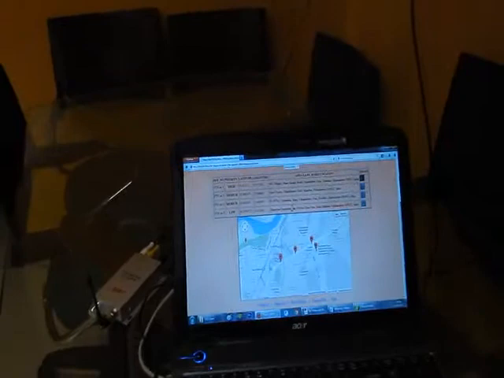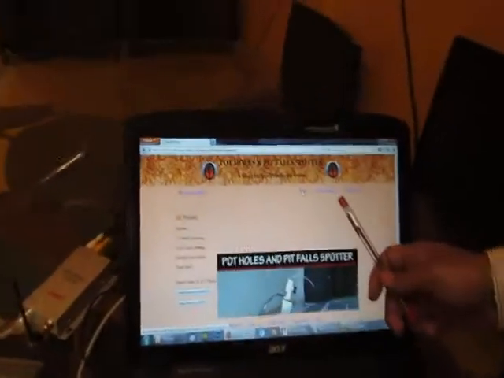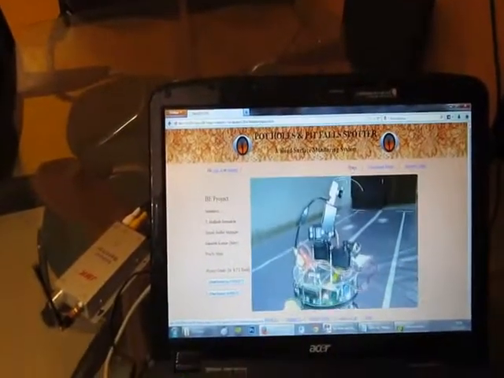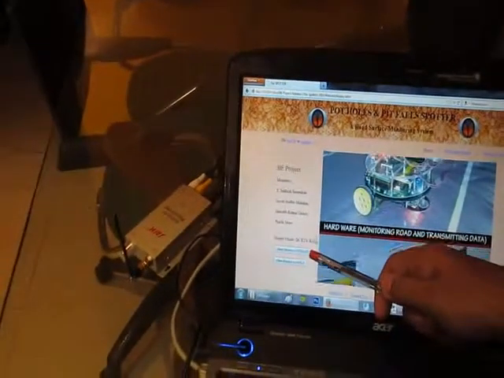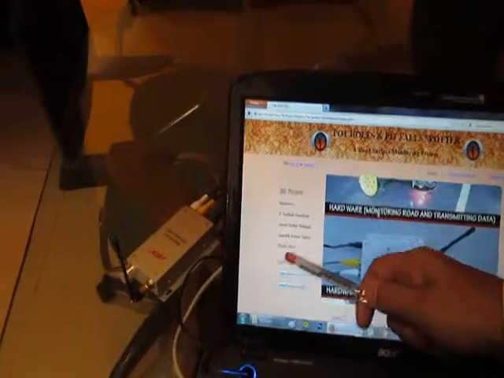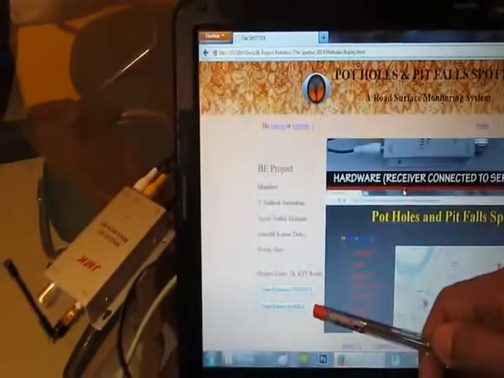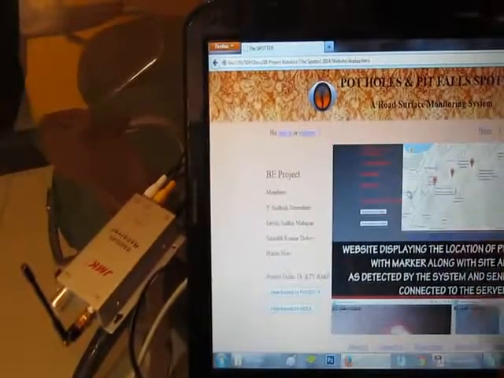So this is basically, I have created a website so that all the data could be easily viewed over here. This is the home page. Now you can see over here, view based on priority. That means you can view all the potholes detected by my hardware based on priority, and next is view based on area, so that you can view all the potholes by selecting a particular area.